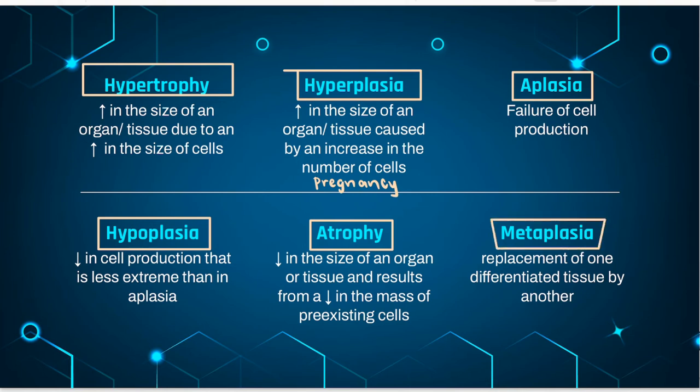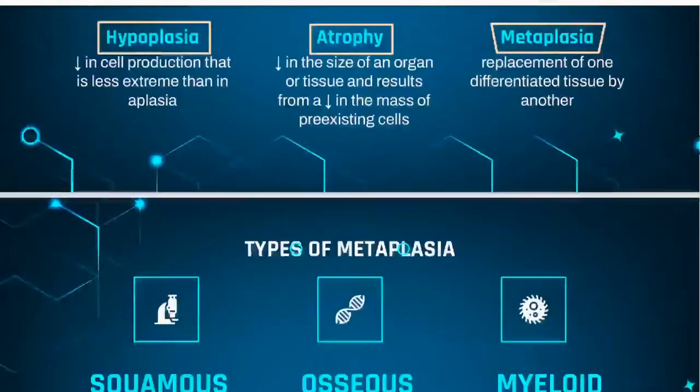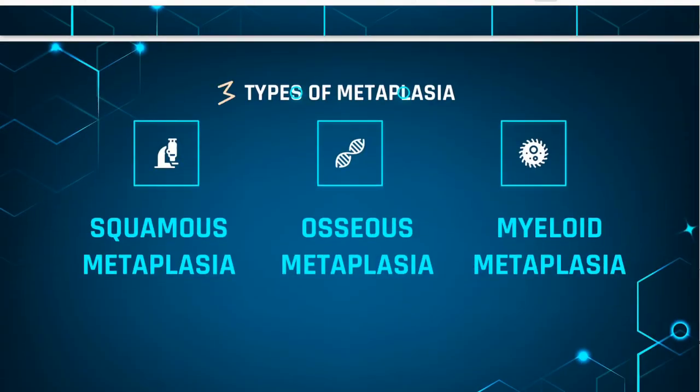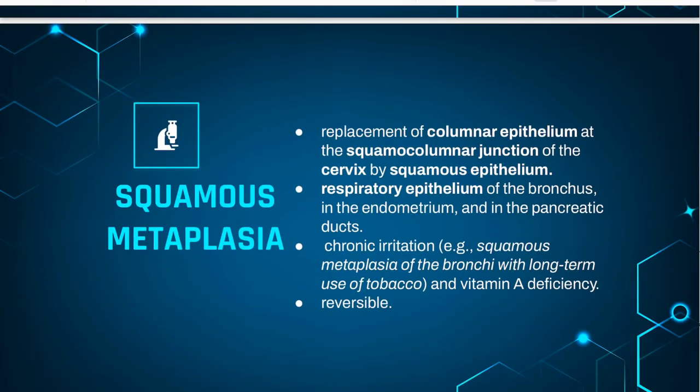Metaplasia is the replacement of one differentiated tissue by another. There are three types of metaplasia: squamous metaplasia, osseous metaplasia, and myeloid metaplasia. Squamous metaplasia is exemplified by the replacement of columnar epithelium at the squamocolumnar junction of the cervix by squamous epithelium. It can also occur in the respiratory epithelium of the bronchus, in the endometrium, and in the pancreatic ducts. Associated conditions include chronic irritation, squamous metaplasia of the bronchi with long-term use of tobacco, and vitamin A deficiency.